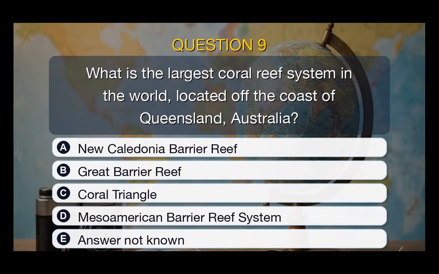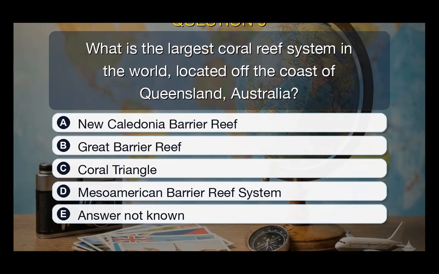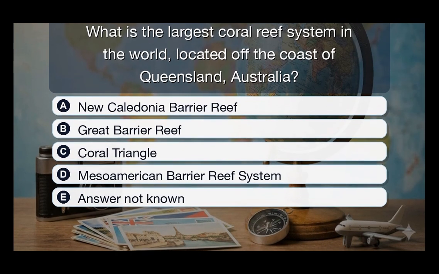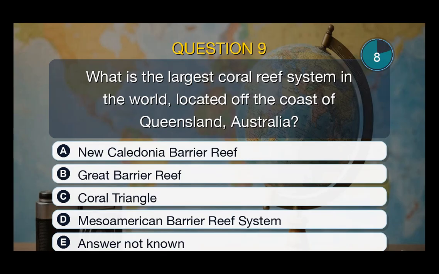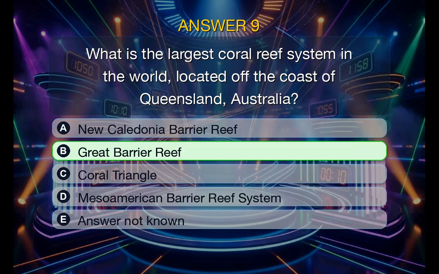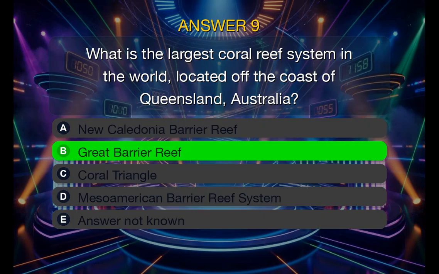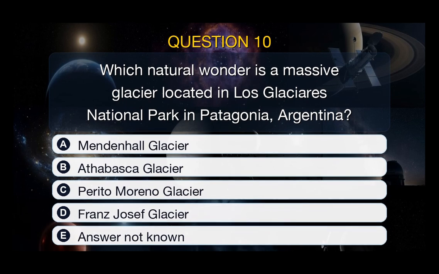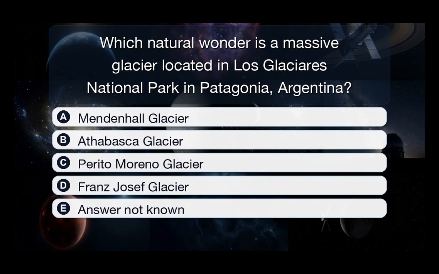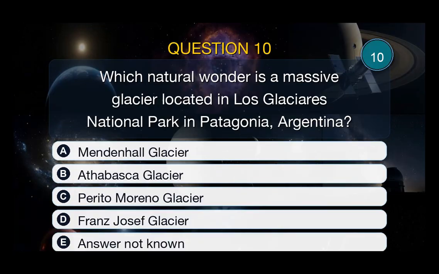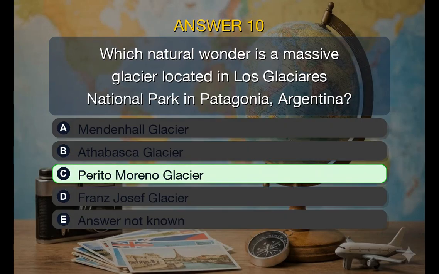What is the largest coral reef system in the world, located off the coast of Queensland, Australia? The answer is Great Barrier Reef. Which natural wonder is a massive glacier located in Los Glaciares National Park in Patagonia, Argentina? The answer is Perito Moreno Glacier.